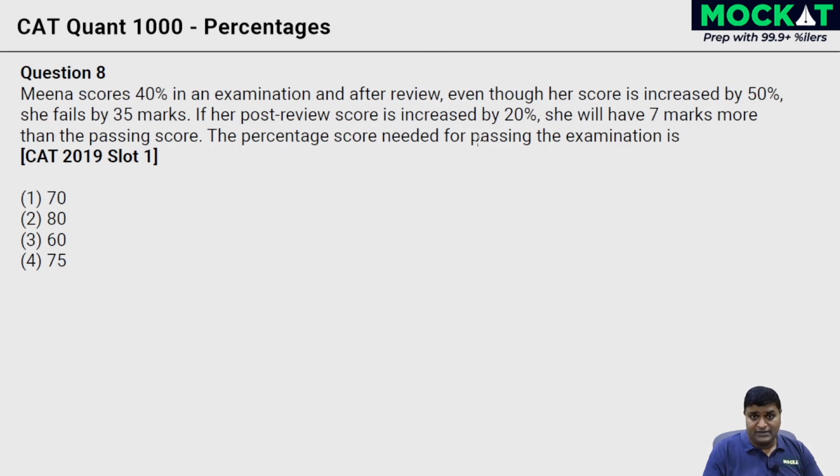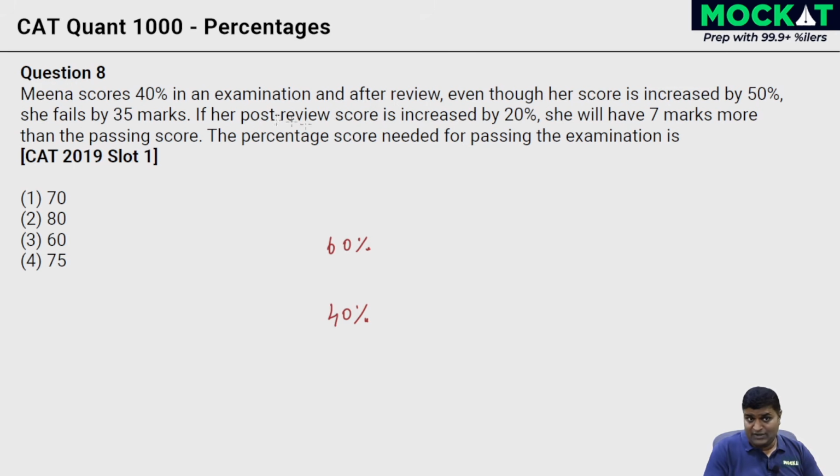Meena scores 40% in an examination. After review, even though her score is increased by 50%, she fails by 35 marks. Okay. She scores 40% and her score is increased by 50%. So it becomes how much? 60%. Half the marks I'm given extra, 20%, and it comes to 60%. I have to apply 50% on this percent and increase it. 50% of 40% is 20%, and you increase by 20%, you get to 60%.